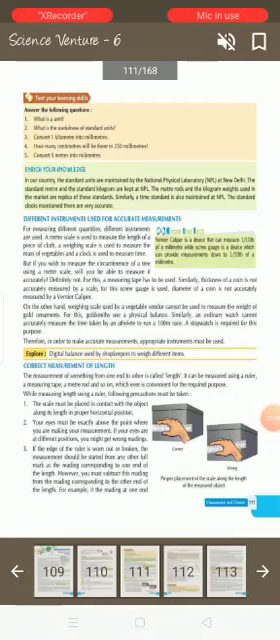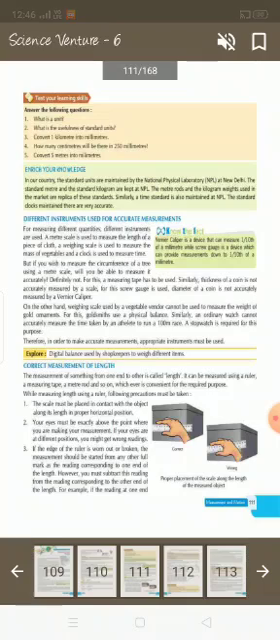Different instruments are used for accurate measurement. For measuring different quantities, different instruments are used. A meter scale is used to measure the length of a piece of cloth. A weighing scale is used to measure the mass of vegetables, and a clock is used for measuring time.